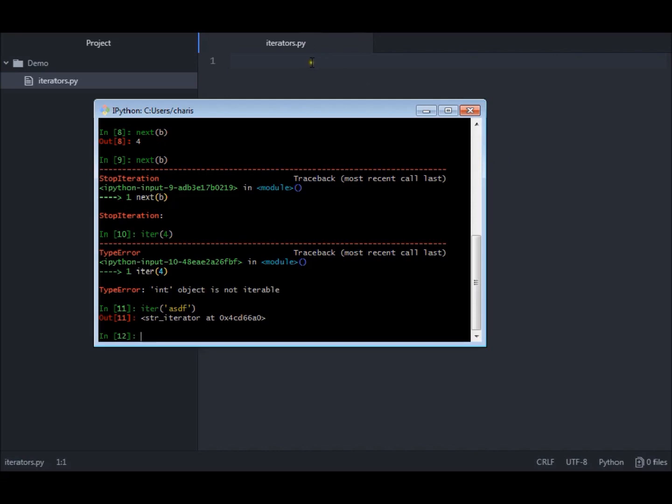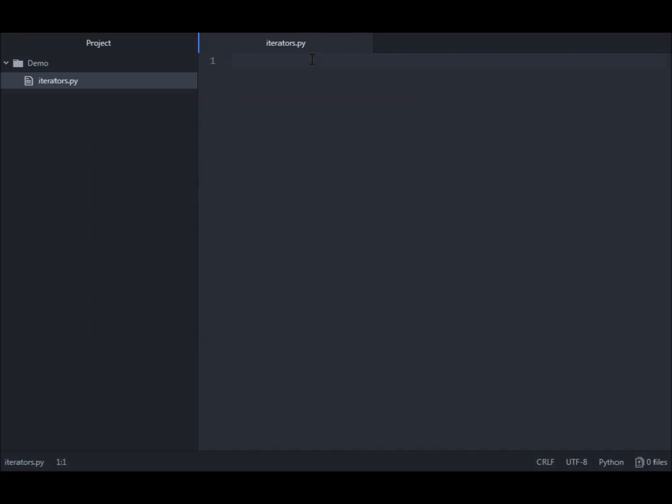Now let's start with an iterator. Let's make our own iterator, and in this case we'll separate the iterable from the iterator. Let's make the iterator first. In this example, we want an iterable object, and an iterator of course, that will return values from 0 up to a number we supply.